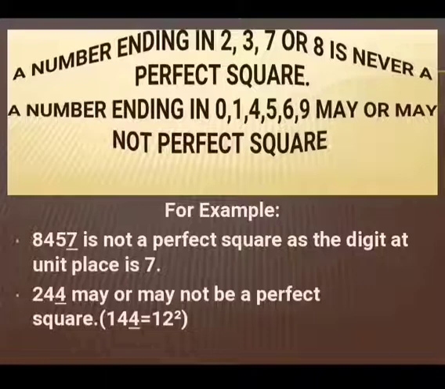On the contrary, 14 is also ending with 4, but it is not a perfect square. So that's why we say that a number ending with 4 may or may not be a perfect square. Let's come to the next property.